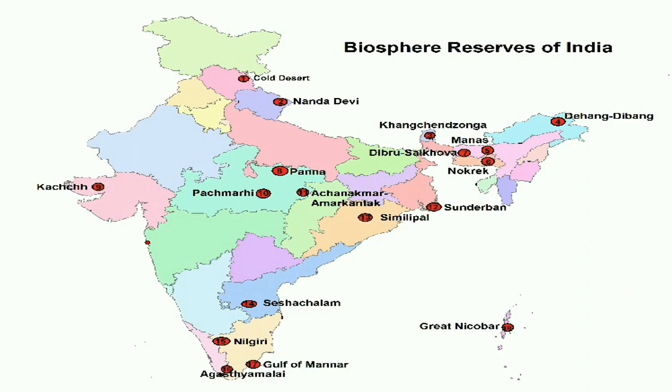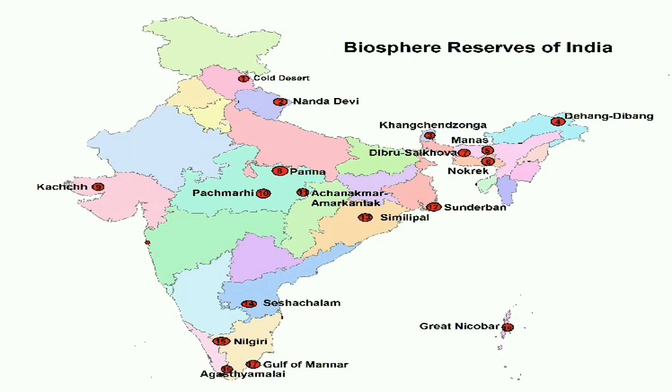Other measures to protect flora and fauna include, number 1, financial and technical assistance to botanical gardens. Financial assistance has been given to maintain botanical gardens in India. Number 2 is Project Tiger, Project Rhino, Project Elephant, and many other eco-development projects that have been introduced.